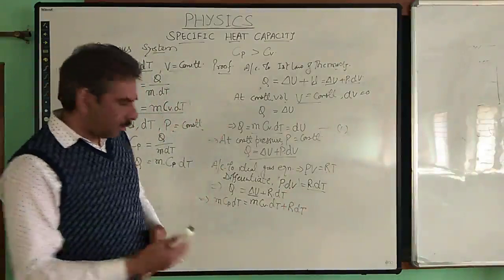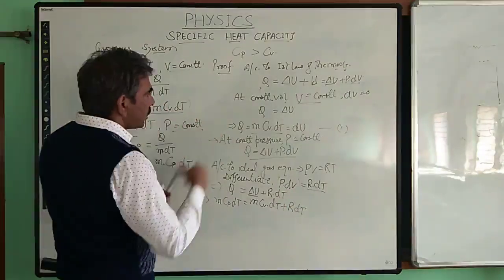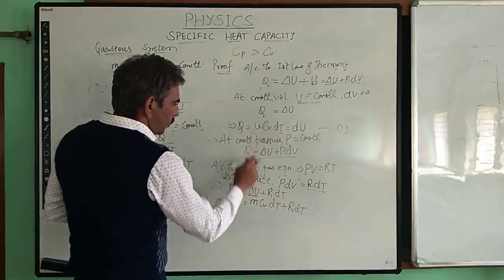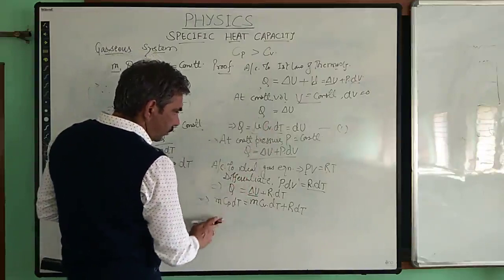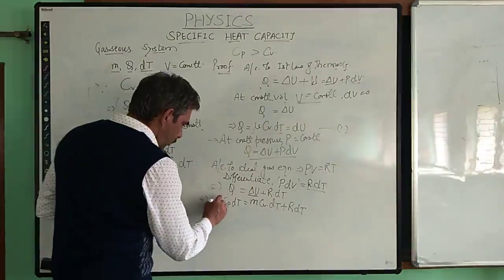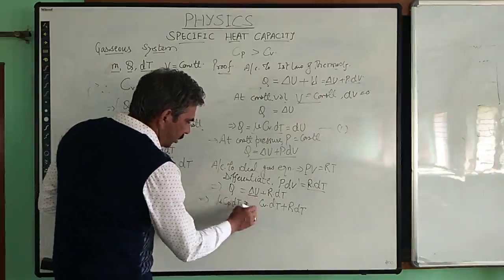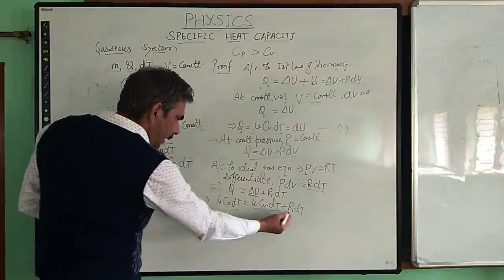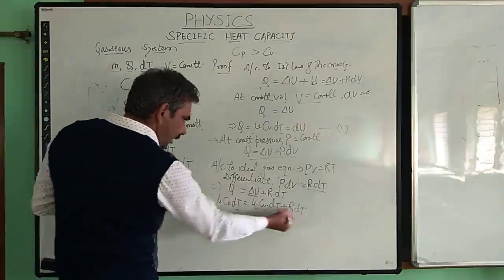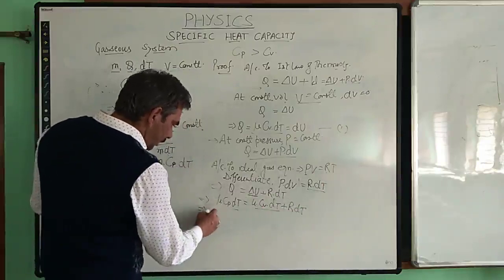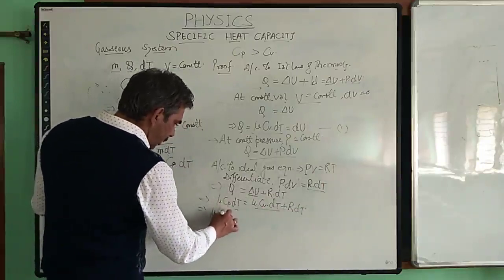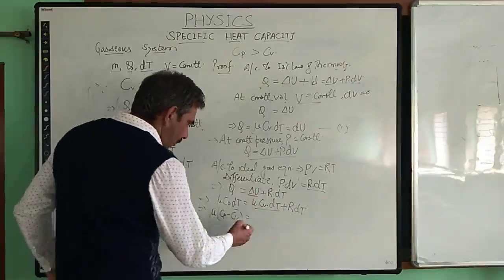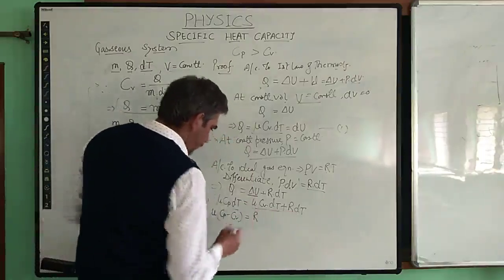Now here we make some arrangements. Here the mass of the gas we can suppose to be taken in moles, which we simply represent by mu. We take the gas in terms of the moles. So now we arrange these quantities on one side and the remaining quantity on the other side. So dT will cancel out everywhere. On the left hand side it will become mu into Cp minus Cv, which is equal to R on the right hand side.